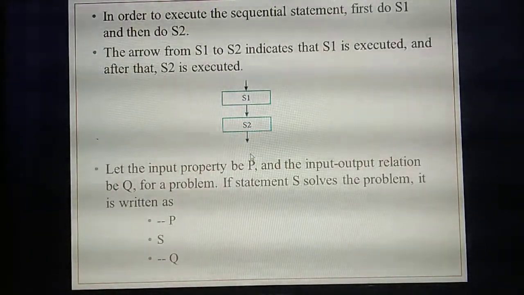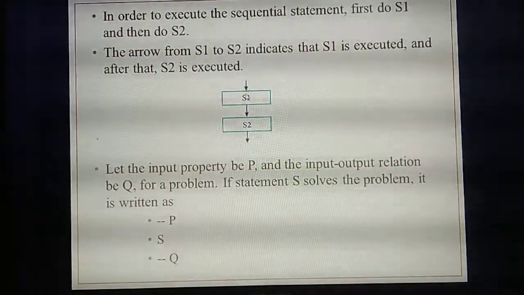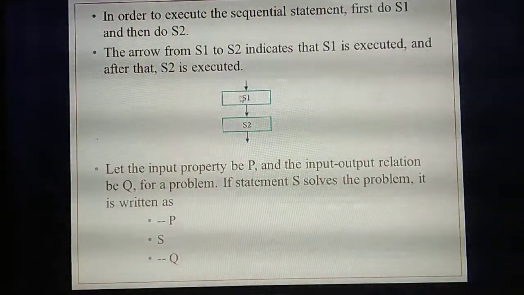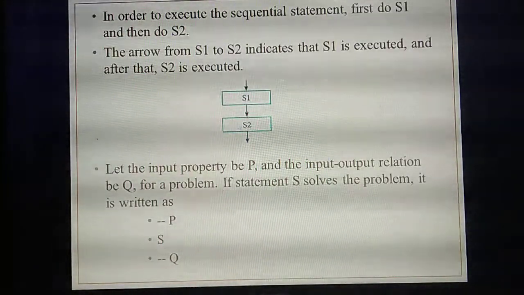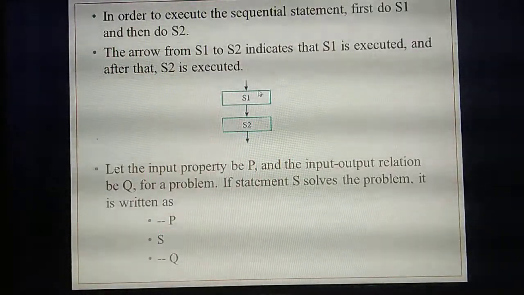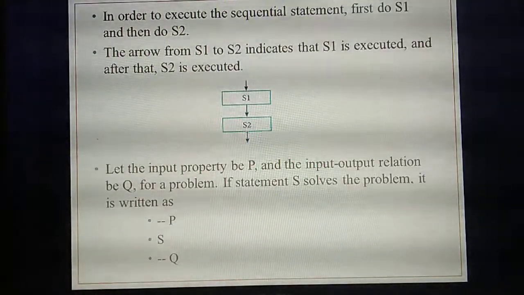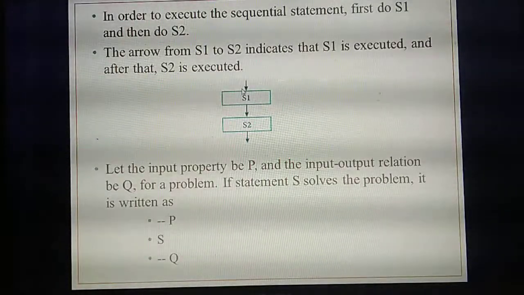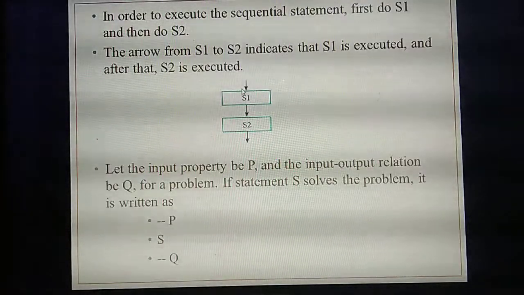The arrow points to S1, which means S1 executes first. After that statement is executed, it will execute the next statement, S2. In the same order you have written, S1 and then S2, the program will execute. That we are calling a sequential statement. Understand?